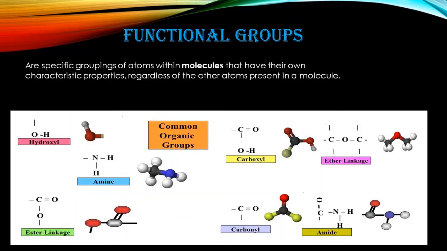When it is attached to an alkane, alkene or alkyne, it gives its own property. This is very important, and we have to discuss how the IUPAC name varies from one functional group to another. So guys, let's start with the first functional group. First I am taking the halogen group.